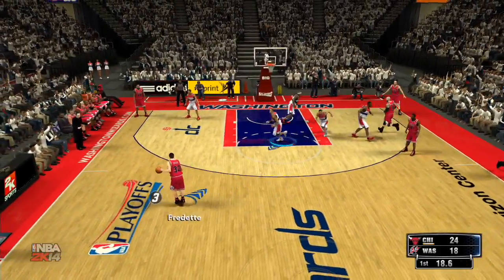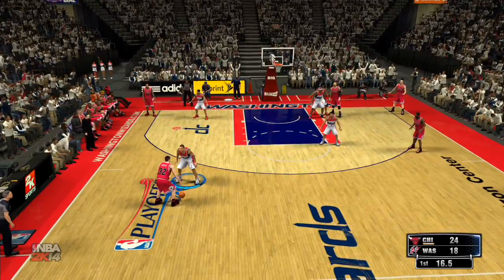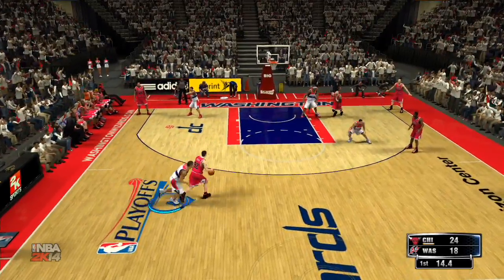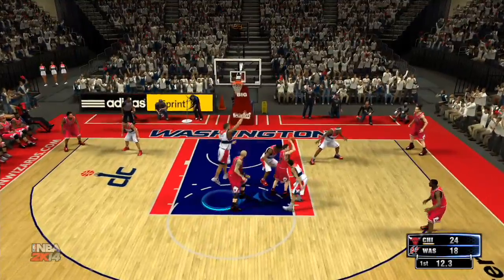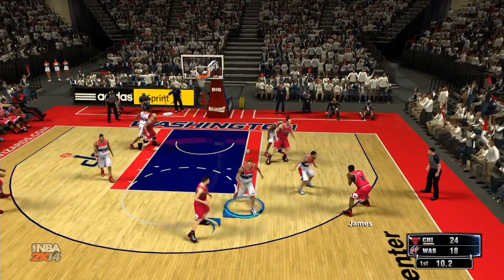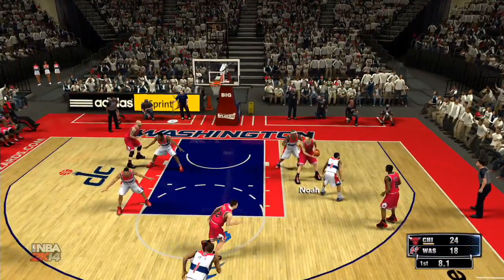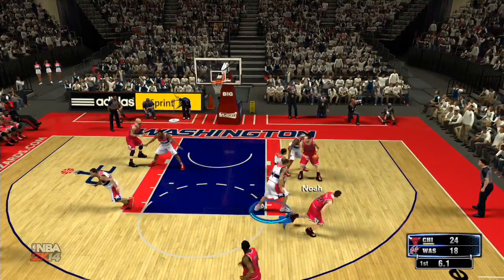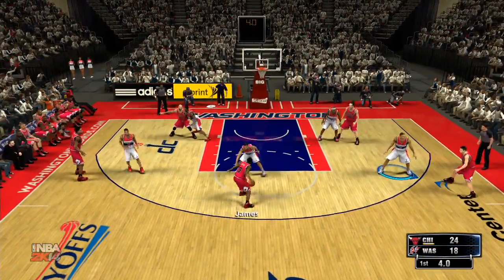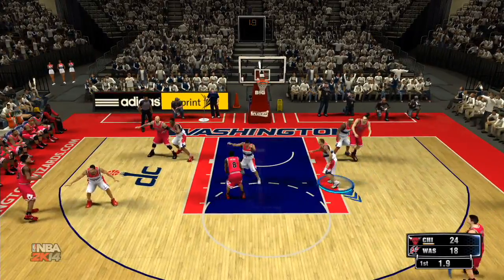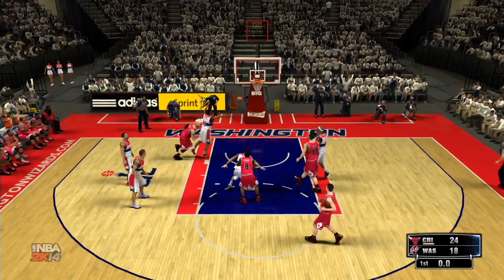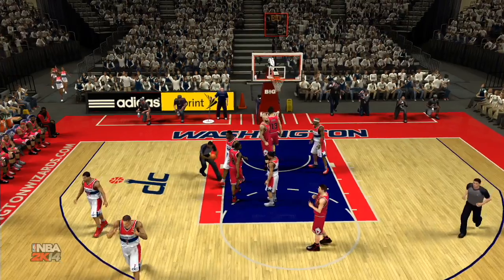Noah with the rebound though, and now Chicago will have the final possession of the half. Noah in the post. Back outside. Clock at 1. Can't put it in, and that will end the first quarter.